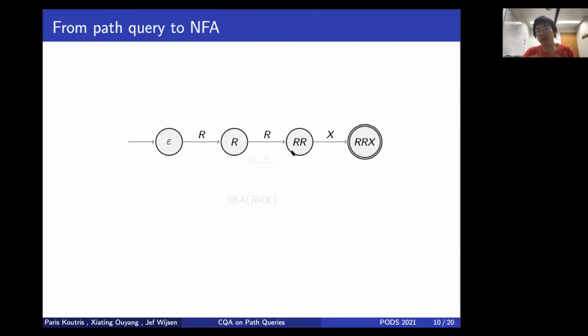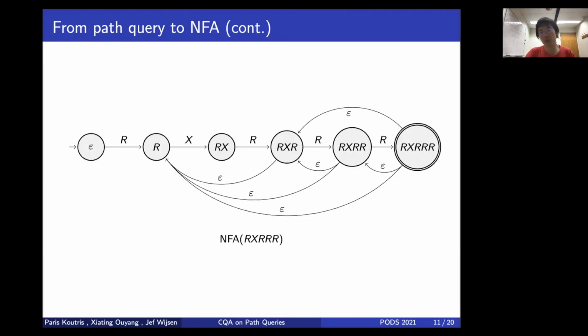All we need to do is to allow one to jump back to a previous stage, and we could do that by allowing some epsilon transitions between the stages. And we associate such an NFA to each path query. Although this example might look very complicated, the point is this NFA will be of constant size if the path query is considered to be of constant size.